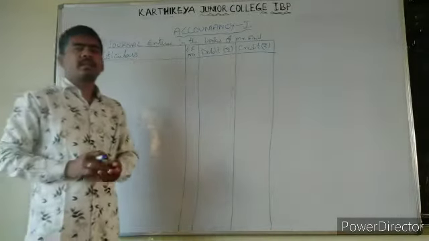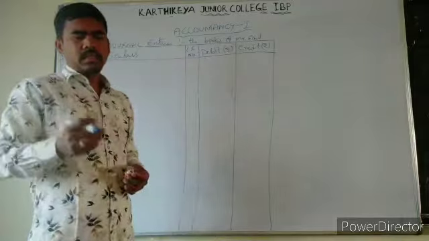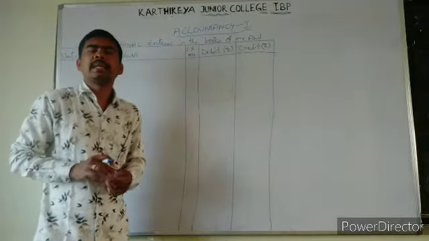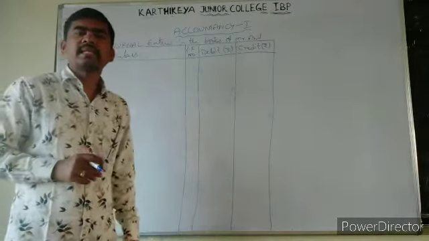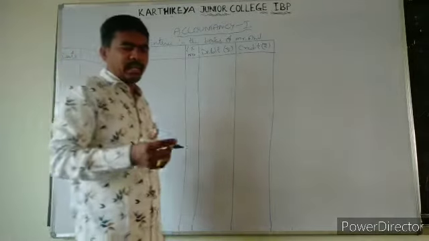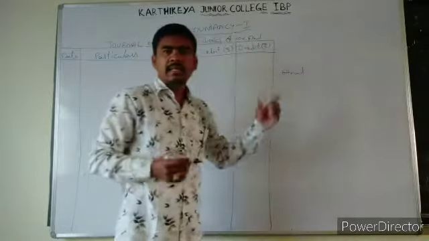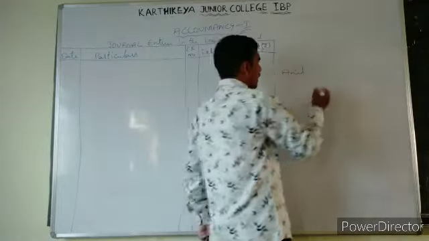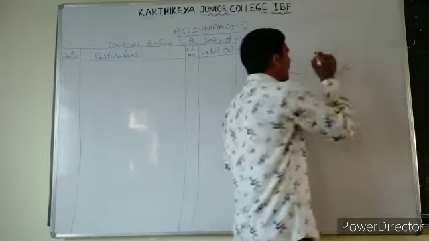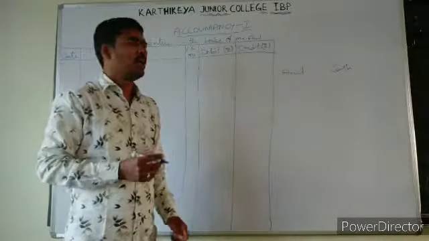If you are starting a business, what we need to call that one as, that is capital. Anil has started the business, and how he started? He started with cash.